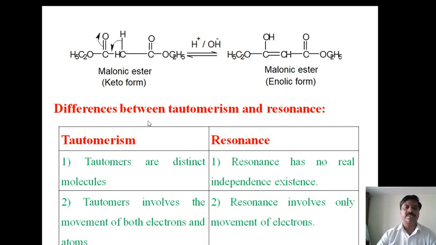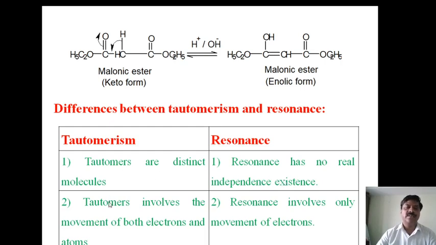Now coming to the differences between tautomerism and resonance. We say that tautomers are distinct molecules. They can be separated, they can be isolated, whereas resonance has no real independent existence.